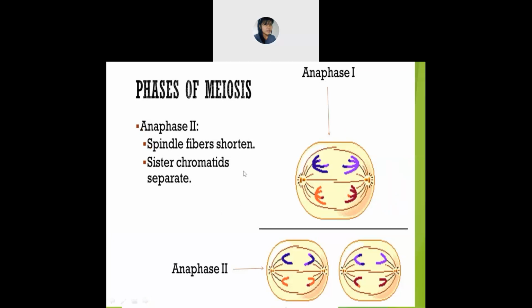Okay, anaphase 1. So next is anaphase 1. So in anaphase 1, what will you find? The spindle fibers will shorten, they will become short now. And the sister chromatids will separate from each other like this. In anaphase 2 also, you will find the same thing. They will start to separate. Clear?